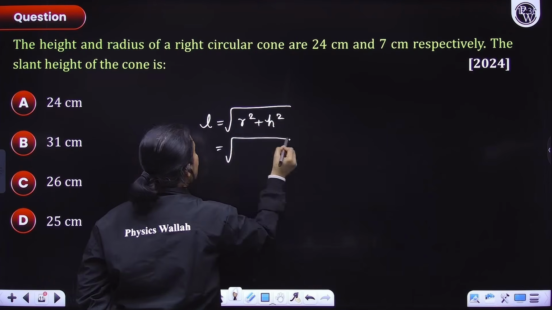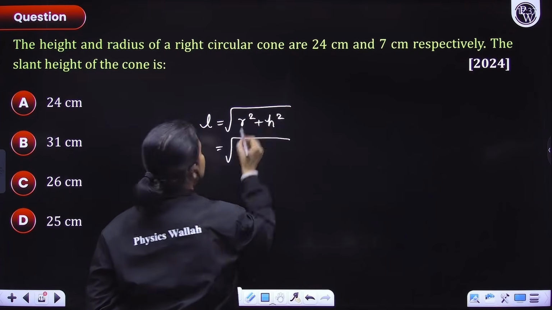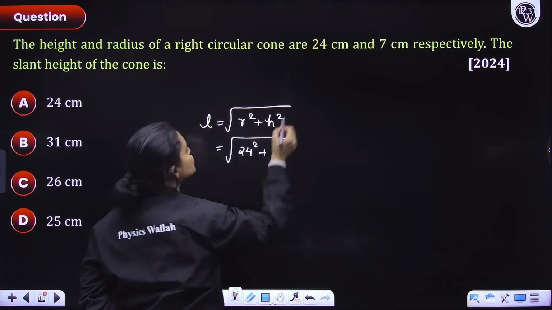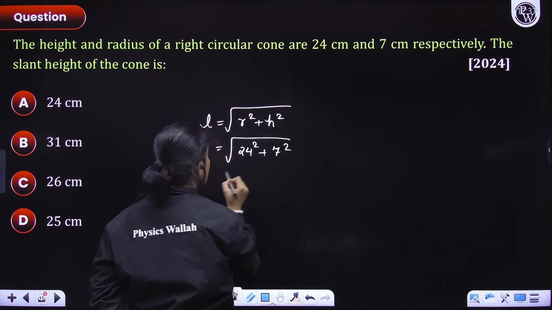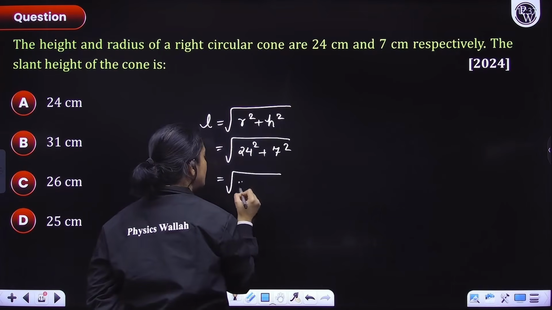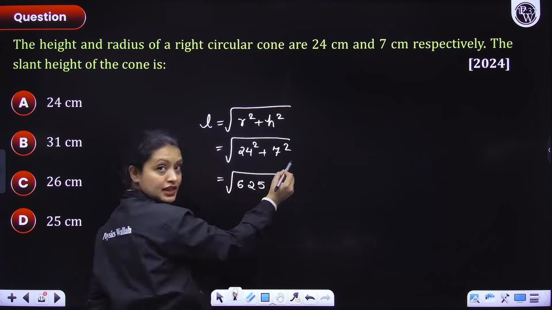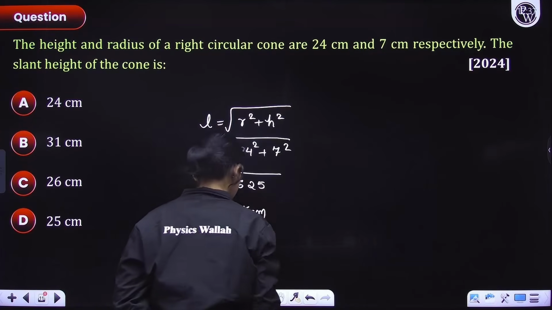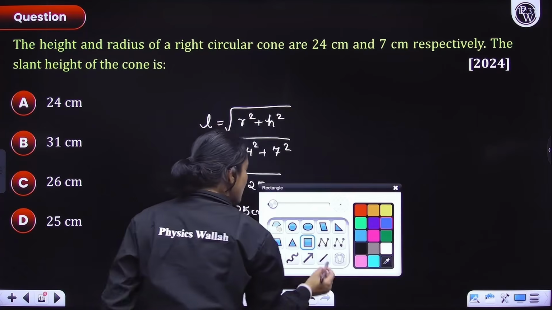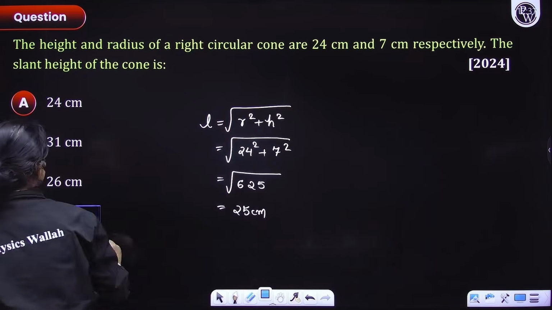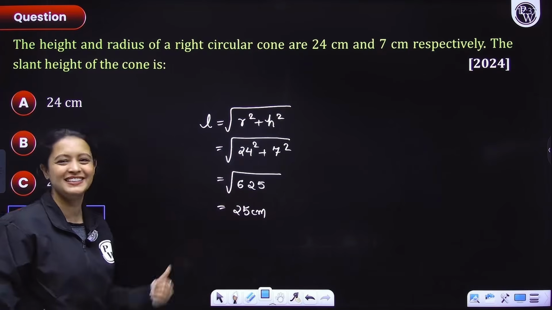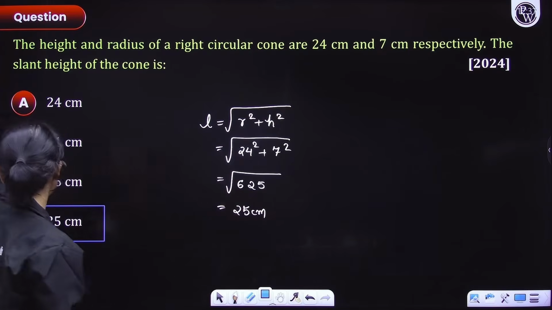So, what is r square, everyone? The radius is given as 24, right? So, 24 square plus h square, that is 7 square. Let's evaluate it. You'll get 625 when you open this up. And finally, the answer would be 25 centimeters. So, how many people got this answer correct? I hope all of you got this correct. It was pretty basic, pretty easy, marks. So this was easy, guys.